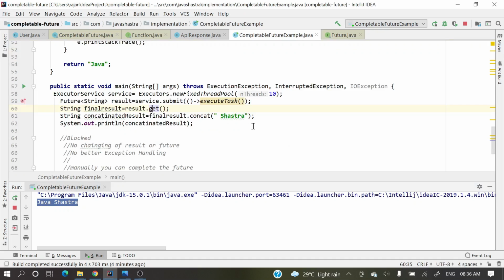But in this version, after getting the timeout, if you want to return some default value, there is no option in the timeout to provide a default value.